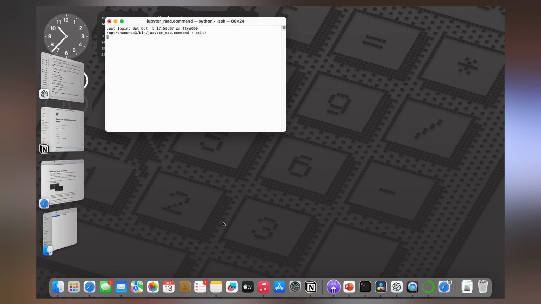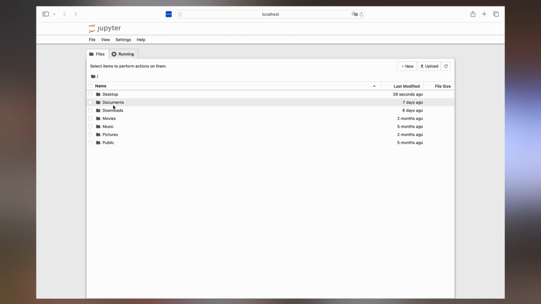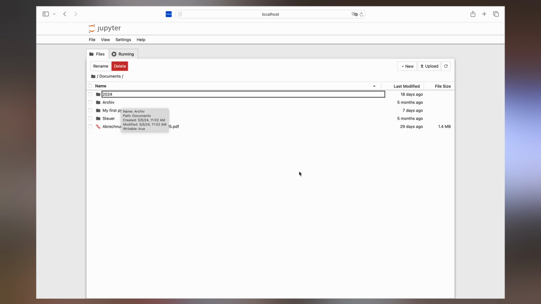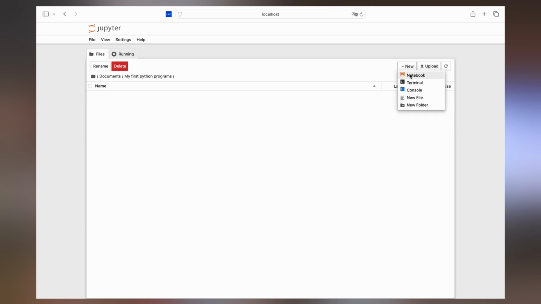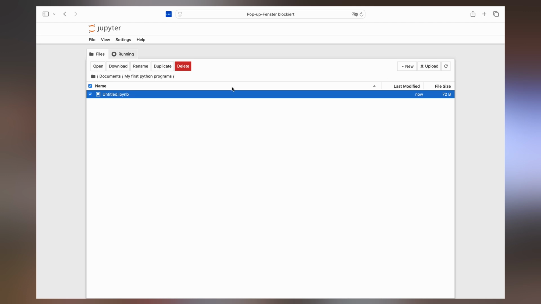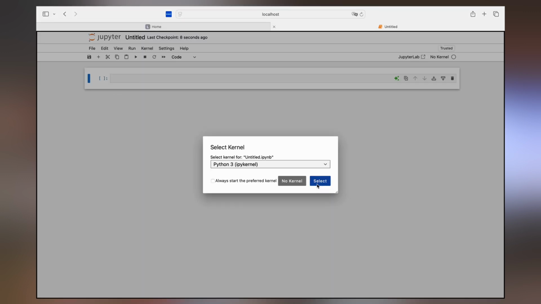Let's open it and see what it looks like. First thing you see is this folder structure. It looks similar to what you see in your Explorer or Finder, and it also works the same. You can navigate in here as you would within the folders on your computer. So let's navigate to My Documents here. You can also create a new folder, for example, My First Python Program. And in here we create our first Python file, similar to how we would create an Excel file, just with Python. This is how that looks.